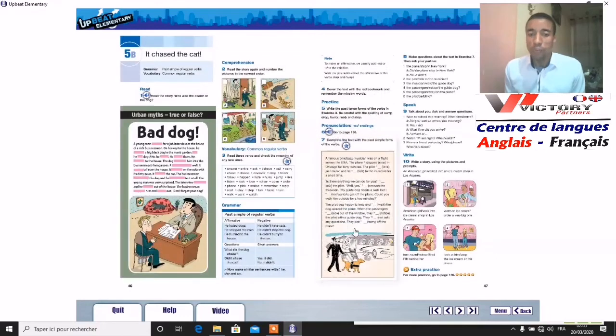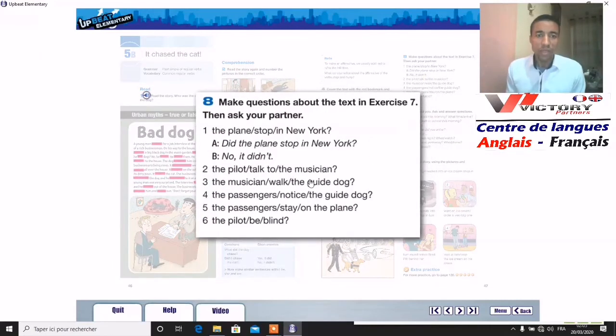And now we move to activity 8. So we'll have, of course, to make questions about the text in exercise 7. Here you must read this example before you go through the other questions.